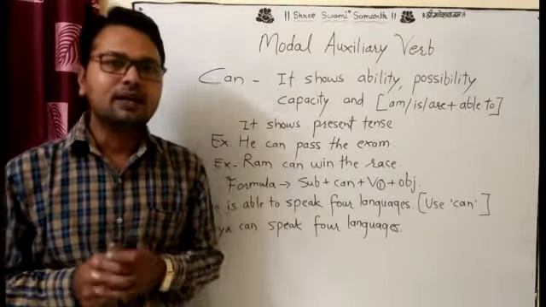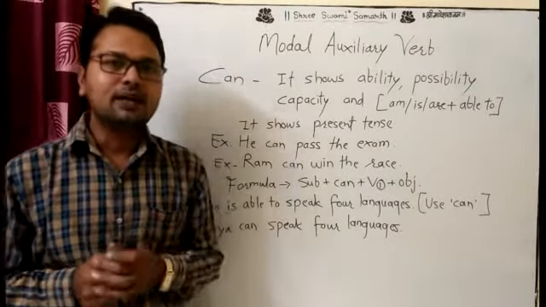Because after can we have to take could, that's why I am telling you. Then, he can pass the exam. The example is there: he can pass the exam. There is an ability and there is a possibility also. Ram can win the race. This is also one example. The formula is very simple. The sentence starts from the subject, then can, then V1, then object.